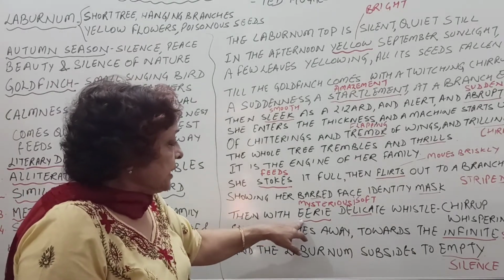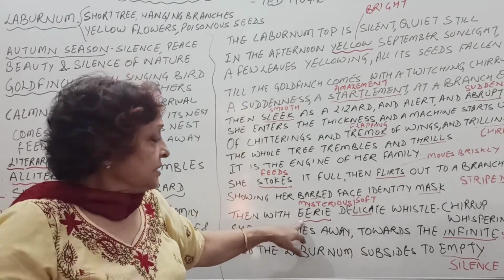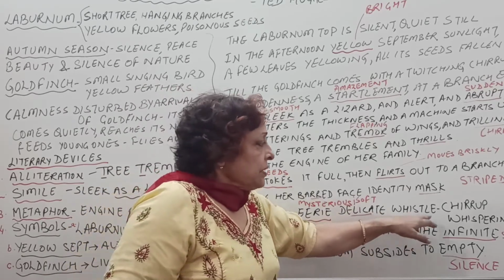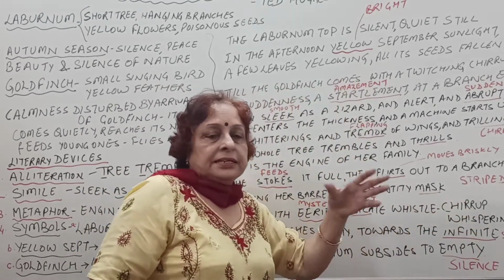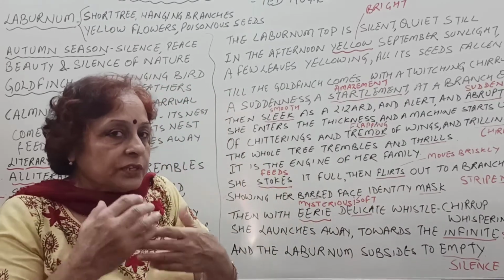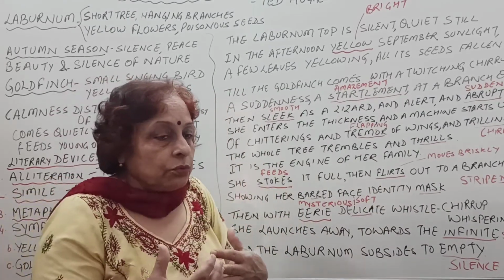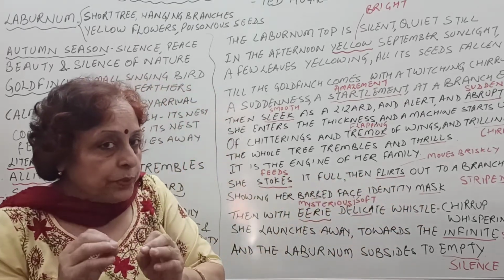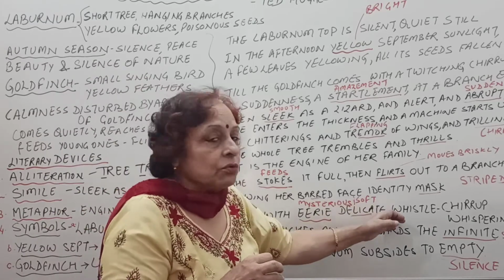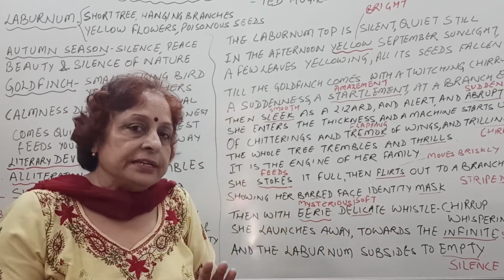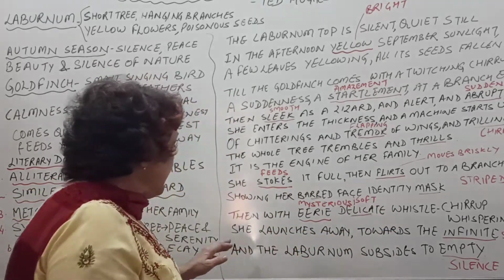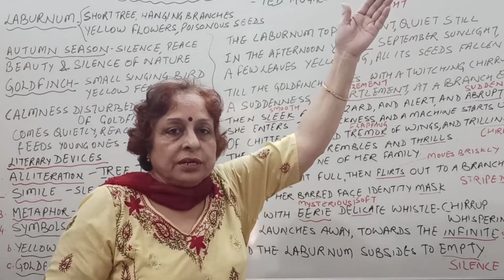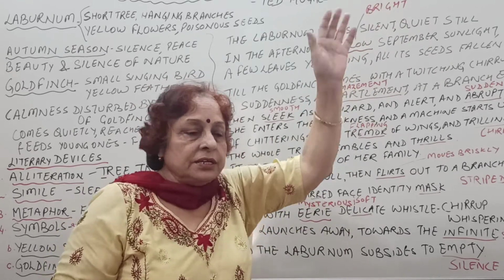Then with eerie, what is eerie? Mysterious, delicate, soft, whistling sound, chirp whisperings, that is, its chirping, soft sound, whispering sound. The bird at the end of the branch makes this whispering sound, whistling sound, as if it is satisfied after feeding its young ones, and she launches away. It launches away into the sky.